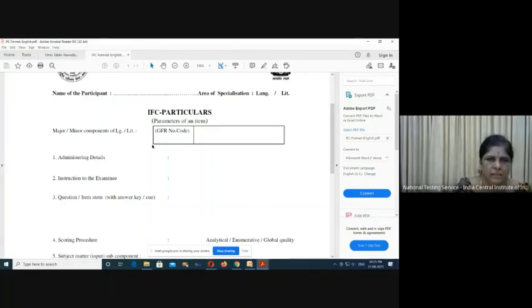I think the GFR code, while explaining, the technical team will give a demo on this. We have devised one general frame of reference. That general frame of reference means all the universal components have been classified with reference to language and with reference to literature. If we take language, we have classified things like phonology, morphology, syntax, semantics. They are all called major components. Under phonology we have so many components, and under morphology likewise, and we have given a code number to each component.